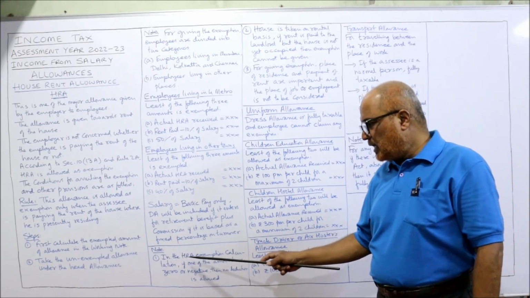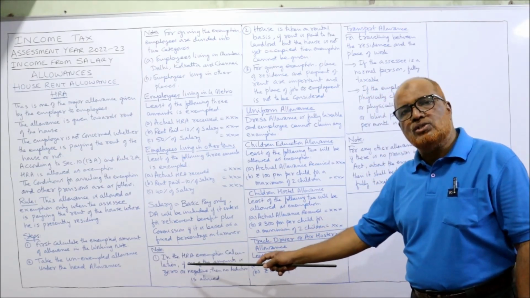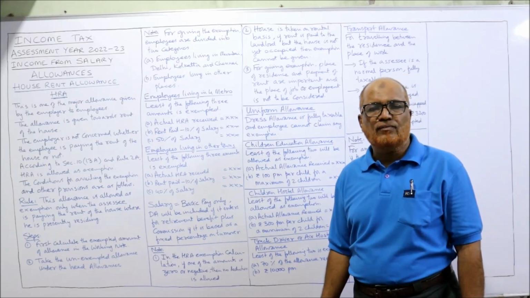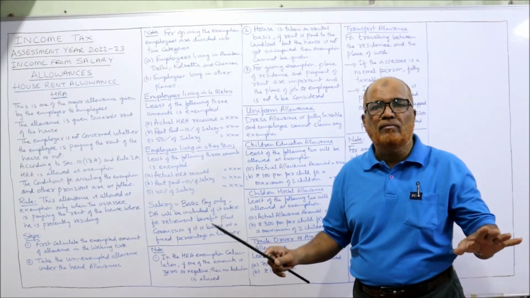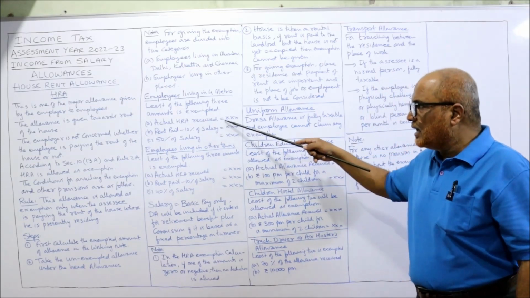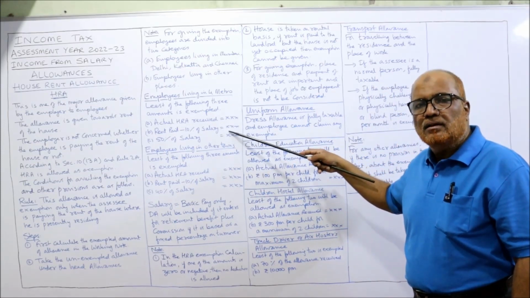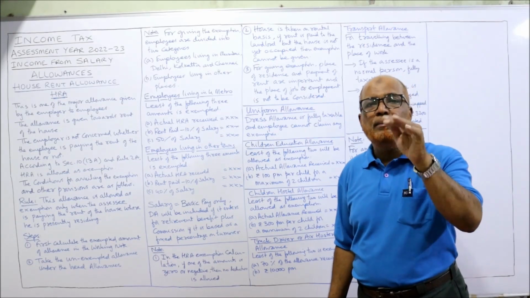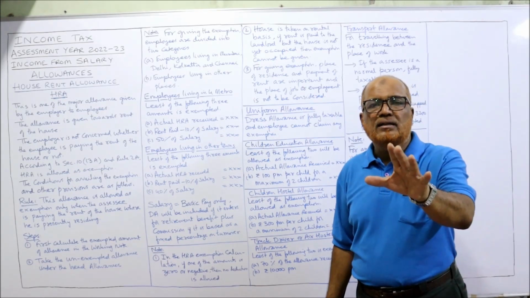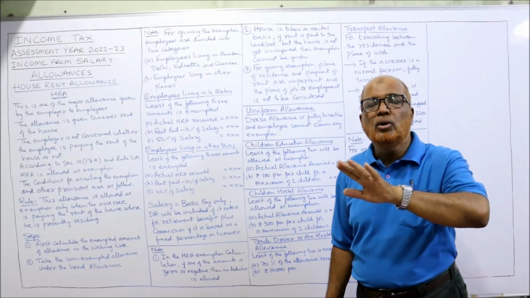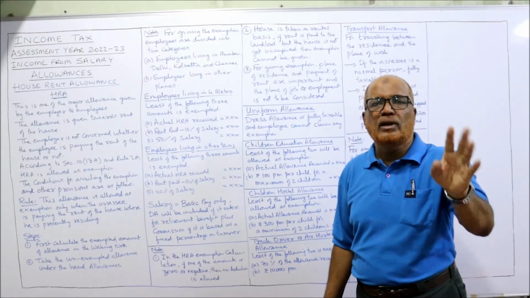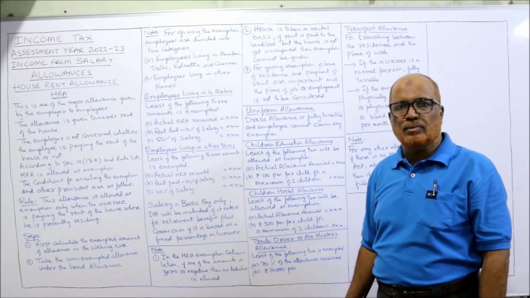Now note, in the HRA exemption calculations, if one of the amounts comes to 0 or negative, no exemption will be given. While calculating these three amounts, if one of the amounts is 0 or negative, in that case simply write a note: no exemption will be allowed, actual HRA is fully taxable, completely taxable.